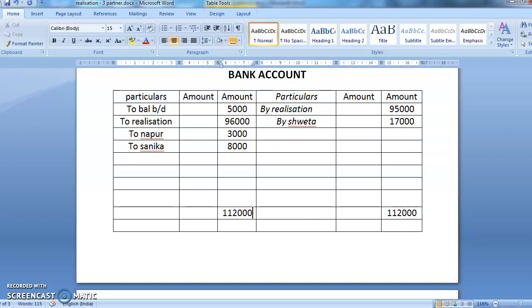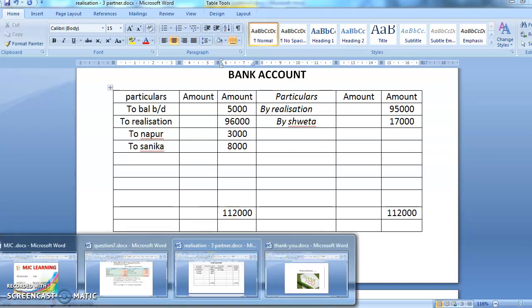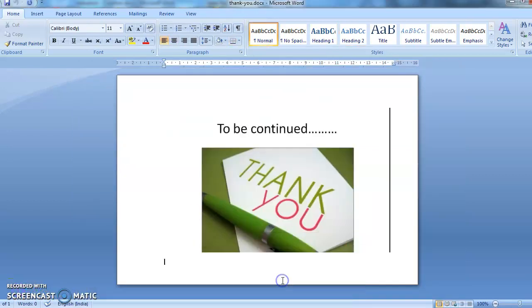Okay, students, now see, this was a problem in which one person was solvent. Solvent means he was able to give the money from his private estate. So he has taken the loss of Sanika and Nipur. Okay, students, this is the way you are going to do it. Thank you for understanding the problem.